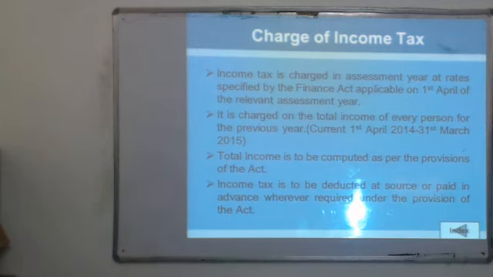Charge of tax. The income tax is charged each year as per the rates given in the Finance Act, and that is charged for the current period that starts from 1st April 2014 to 31st March 2015, which is also called the previous year.